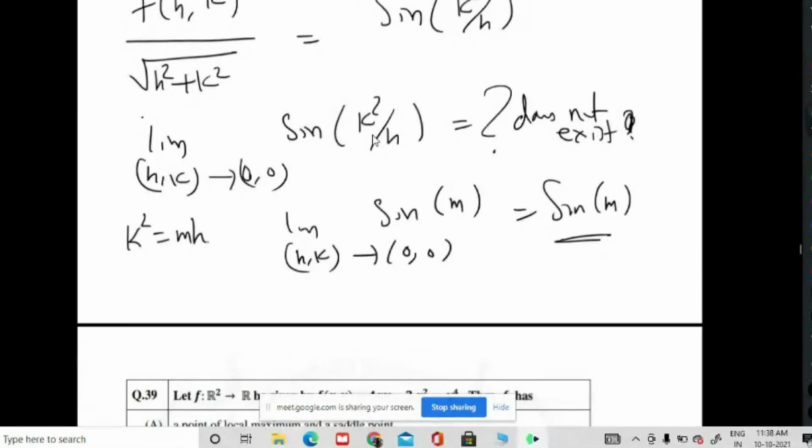Then how can we say that the limit does not exist? We saw that if we put k square equal to mh, then the limit does not exist, but if we transform it into polar coordinates, then the limit is 0.